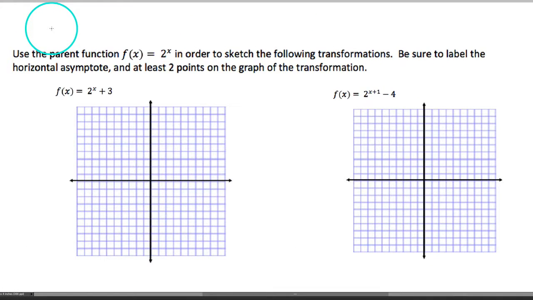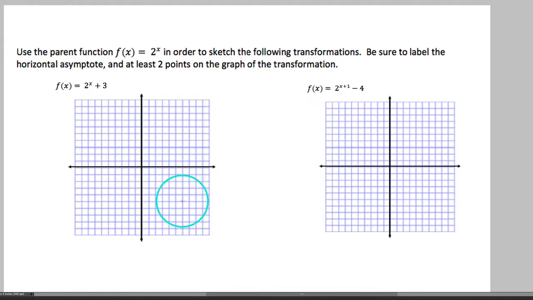Okay guys, in this video we're going to quickly lay down some graphs of exponential functions using what we know about the shape of the parent function. In this set of examples, we are going to use the parent function y equals 2 to the x in order to quickly sketch all of these other powers of 2 here. But basically, what can we use about the parent function in order to determine some things about the transformation?